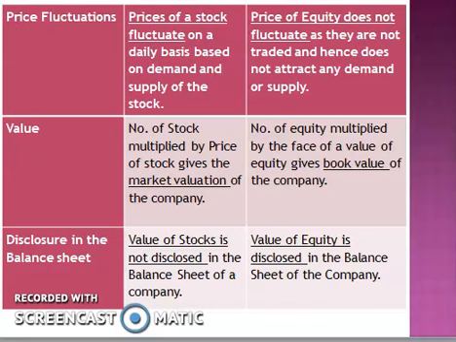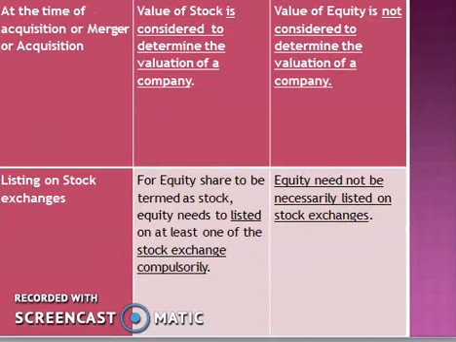Next classification on the basis of disclosure in the balance sheet. Value of stock is not disclosed in the balance sheet of a company. Value of equity is disclosed in the balance sheet of the company. At the time of merger or acquisition, value of stock is considered to determine the valuation of a company. Value of equity is not considered to determine the valuation of a company.